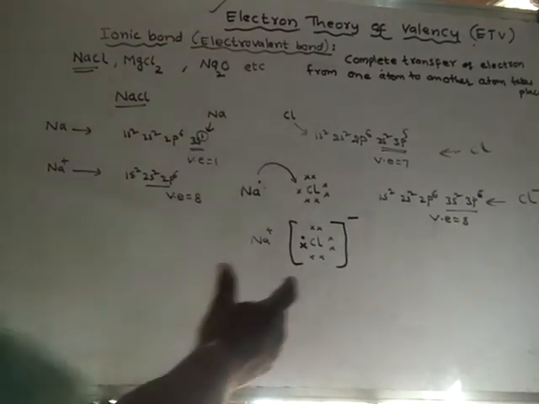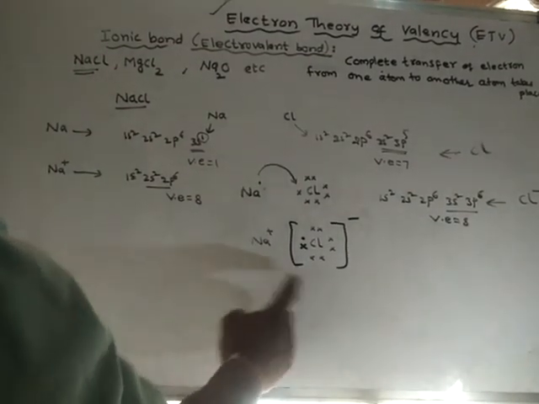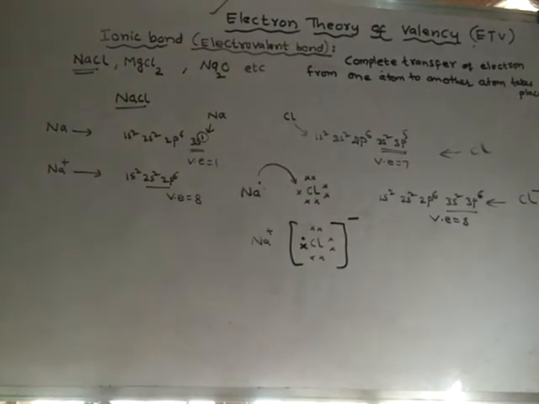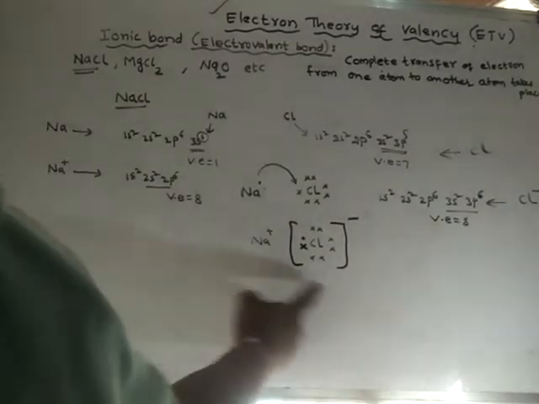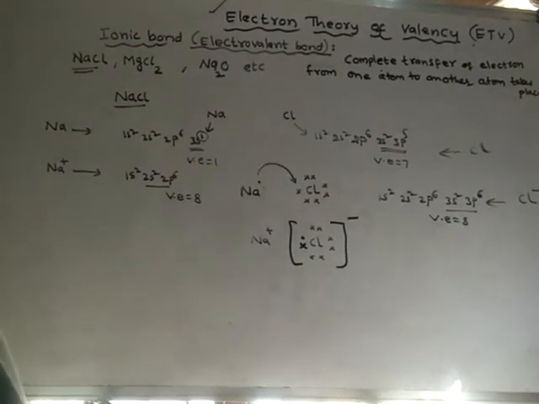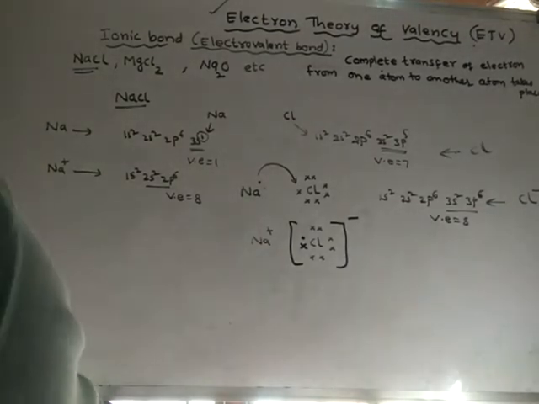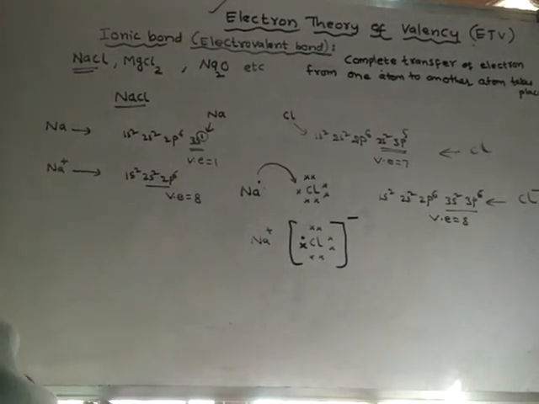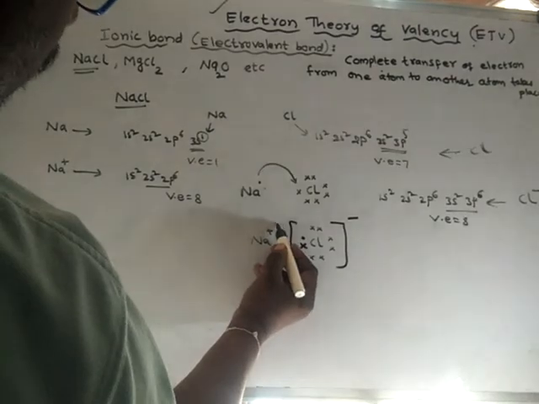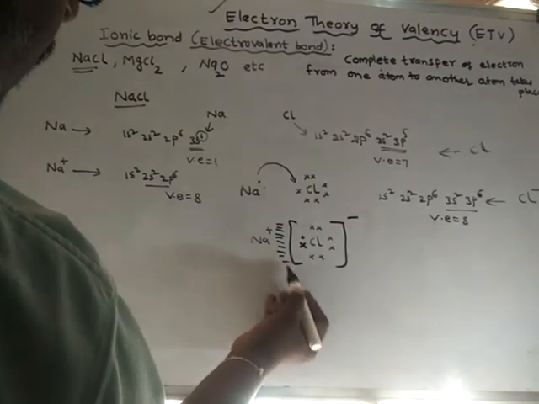Now after the formation of ions, these two ions are electrically oppositely charged. Due to their opposite charges, they start attracting each other, so an electrostatic force of attraction is developed.